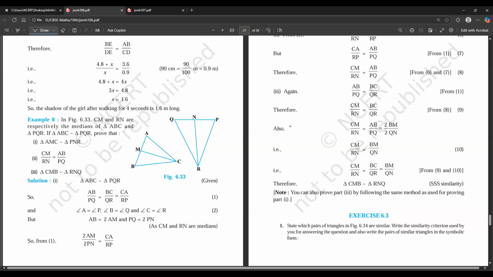Sir, the first thing is, here, the angles. How are the angles equal? Angle A equals angle P, angle B. The angles are the same because we are told that triangle ABC is similar to triangle PQR, right? This is triangle ABC. We have this. Triangle ABC is similar to triangle PQR.